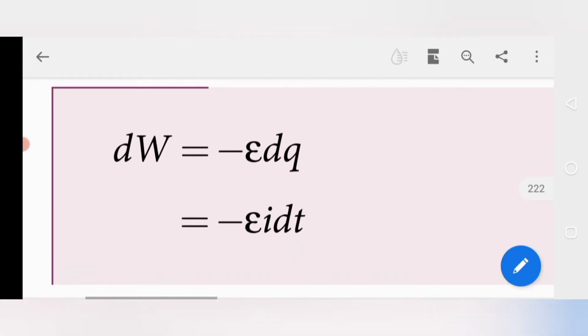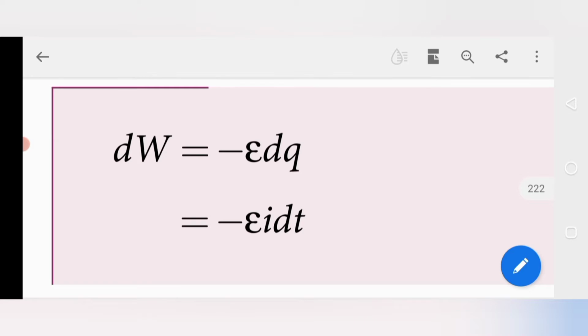With the changing charge, that is the current value, the charge is changing with respect to time. The general equation for work done is W is equal to F into the change in distance, dr. Here the change in work done, dW, is equal to minus epsilon dq.